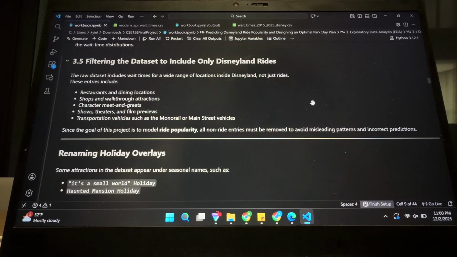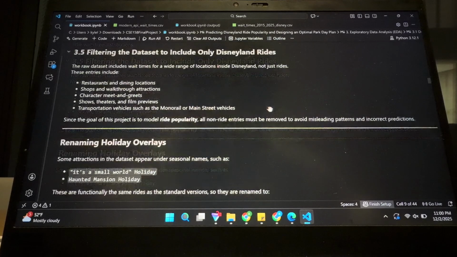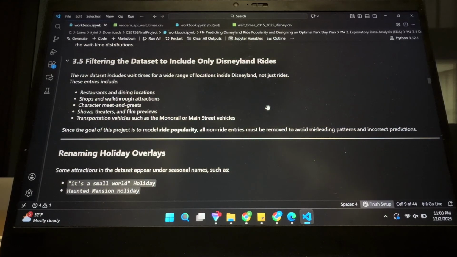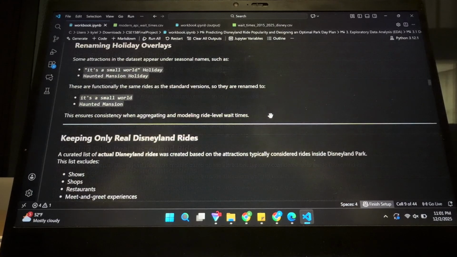So later, as I spoke about earlier, I had to filter out all the data to include only Disneyland rides. As I said before, there were restaurants and shops and walkthroughs and character meets, theaters as well. And these were just not considered rides, in my opinion. So I removed all of those, and I basically manually checked to see that they were all rides. The data gave me 67, I believe, quote-unquote rides, and I narrowed it down to about 33.